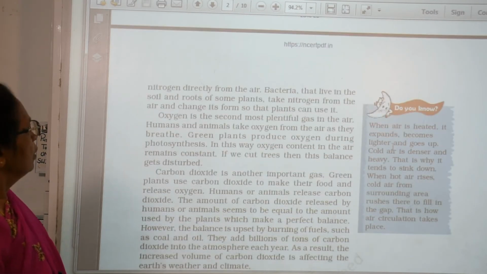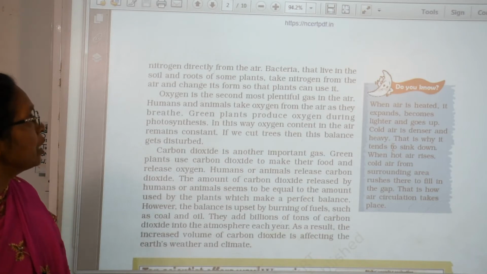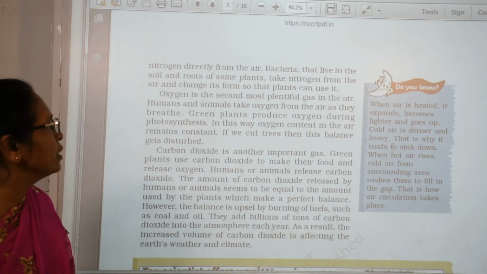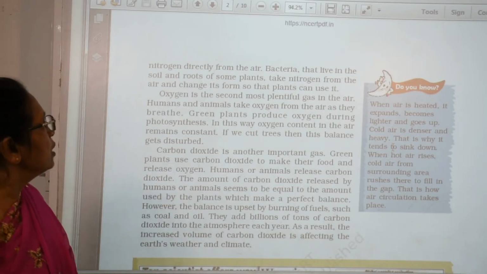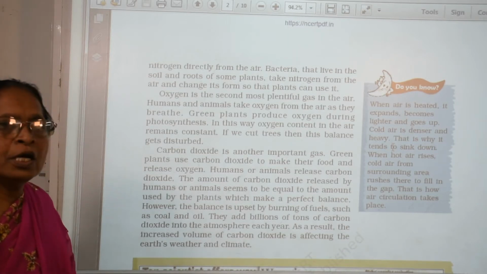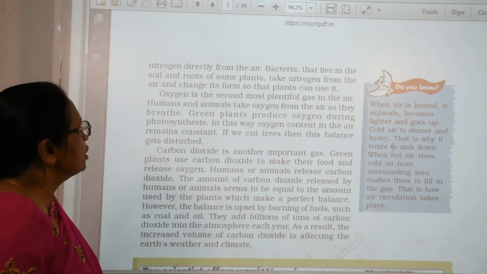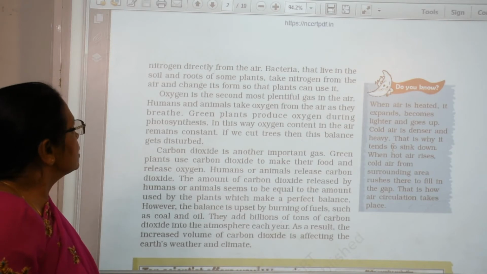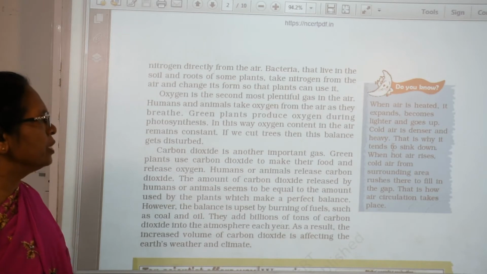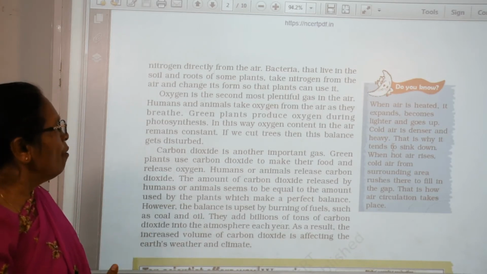So now the oxygen is the second most plentiful gas. How much percentage is there? 21%. And the nitrogen how much? 78%. Nitrogen is 78% and oxygen is 21%. This is the second most plentiful gas in the air. Human and animals take this oxygen, okay?